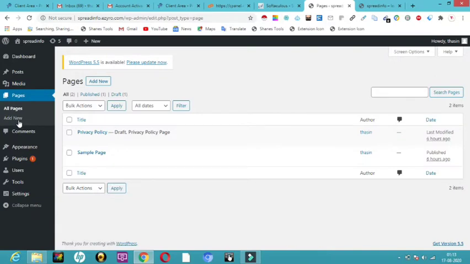Pages are nothing but, in a website, usually on the topmost list you can see something called a menu: contact us, home page, about us section, all that comes under pages. You can create any number of pages. Some websites have 5 pages and 7 pages.